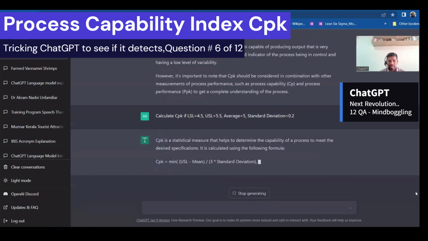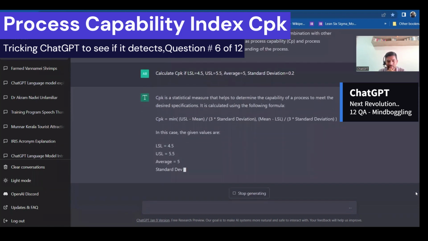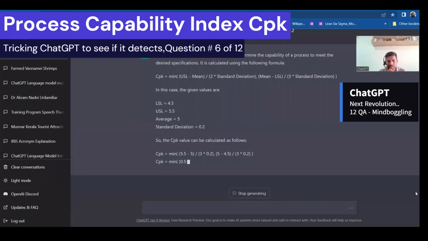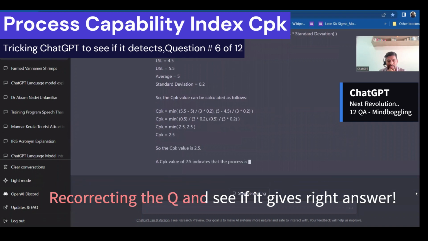Again, it has given 4.5, 5.5, 5.2. So the calculated CP equal to this, and minimum. It has started applying that formula and gets 2.5. Once again, it says 2.5.